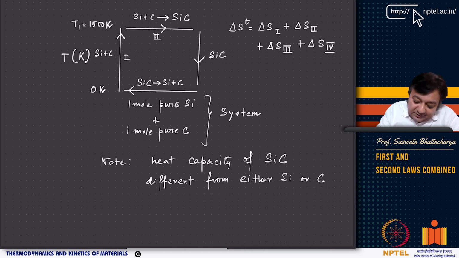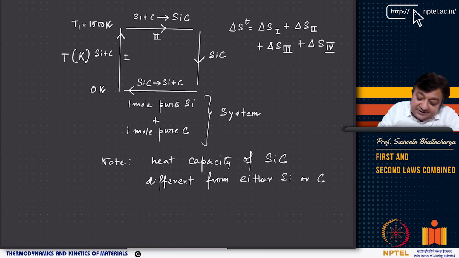So this is a hypothetical experiment because I cannot really go to 0 Kelvin. But now you take this silicon carbide and take it to 0 Kelvin, say from 1500 to 0. Now at 0 Kelvin, silicon carbide can decompose into silicon and carbon, because remember, in the perfectly crystalline form, silicon carbide, silicon, and carbon all will have the same entropy, and the value of entropy at 0 Kelvin is 0, right? So this is the fact that we will want to use.